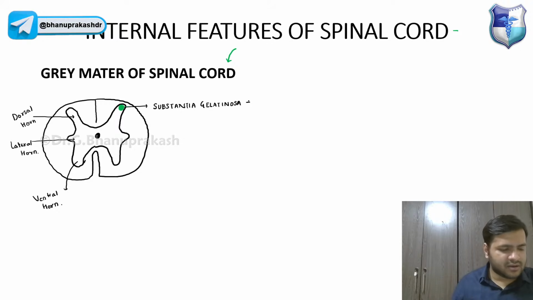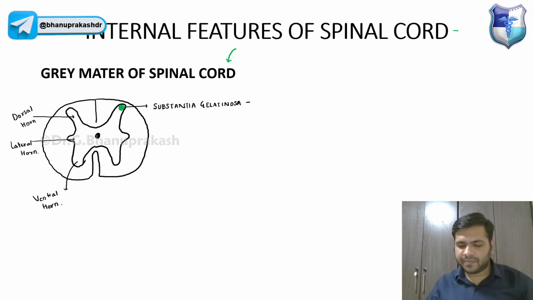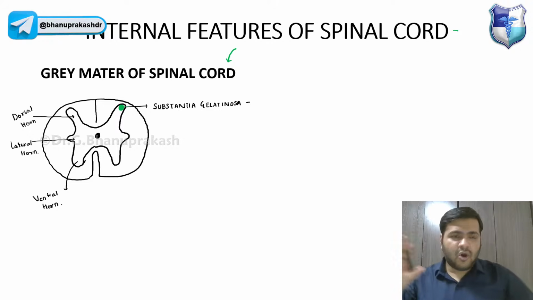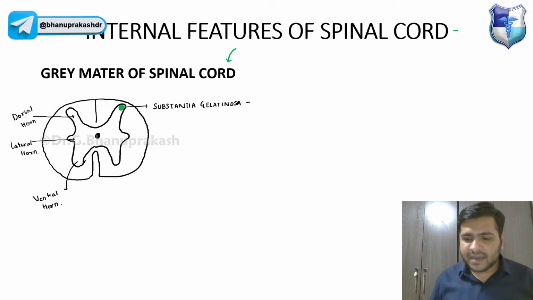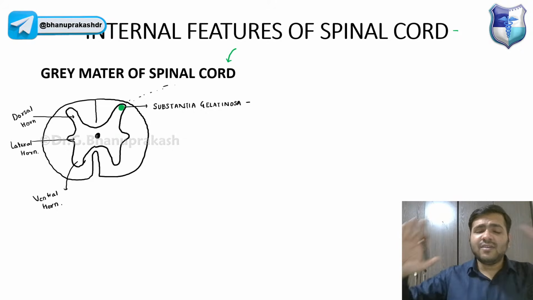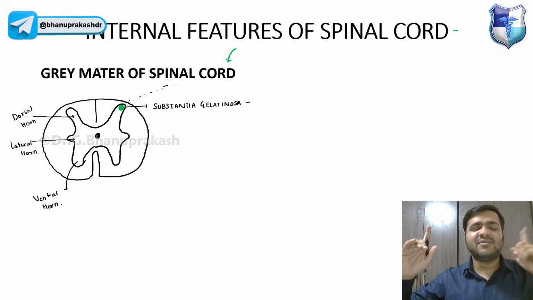Now, guys, you already know that all the sensations, for example pain, temperature, touch, pressure, are coming from outside. All the neurons will come from outside to this substantia gelatinosa. Anything coming from outside will be the first order neurons carrying the nerve impulses.